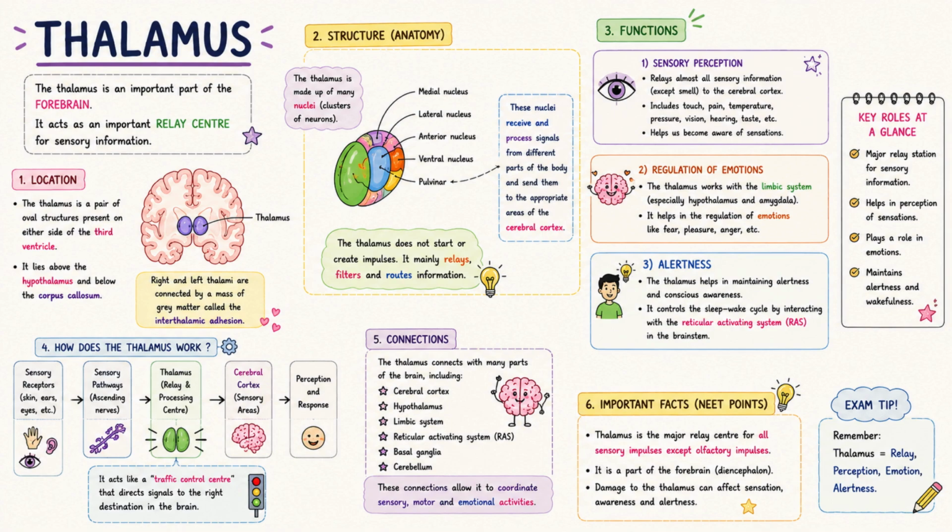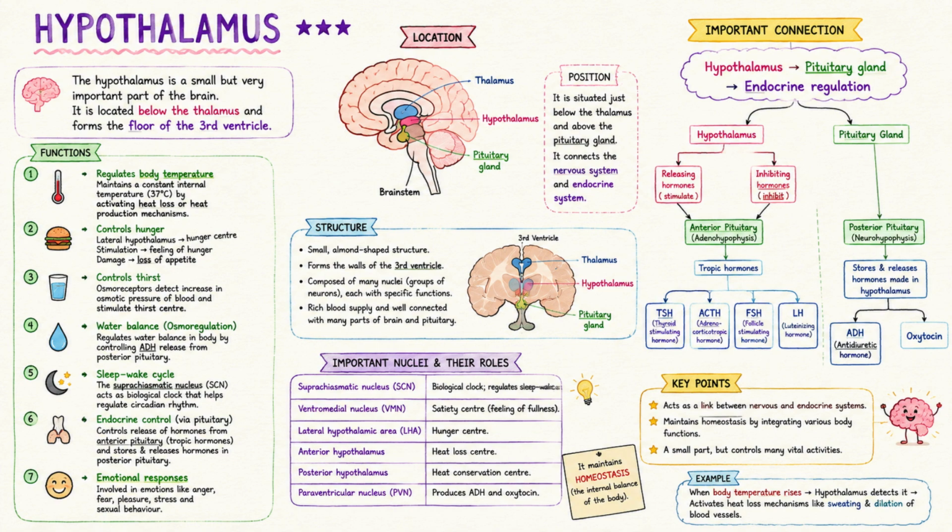Thalamus and hypothalamus. The thalamus acts as an important relay center for sensory information. The hypothalamus is located below the thalamus. It plays a major role in maintaining homeostasis. It regulates body temperature, hunger, thirst, water balance, sleep, and aspects of endocrine function.